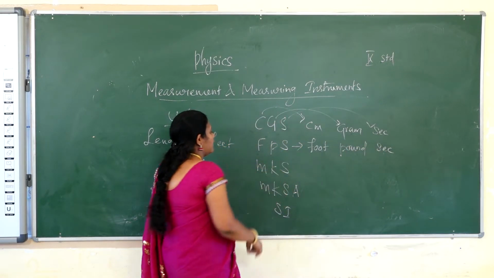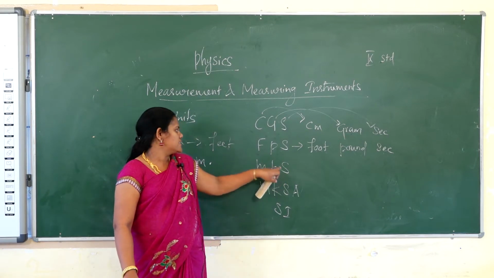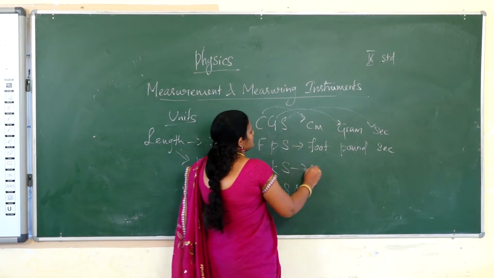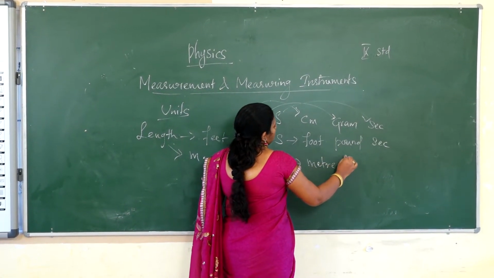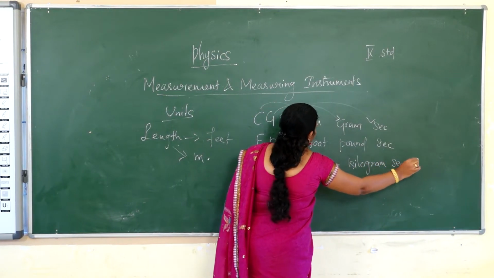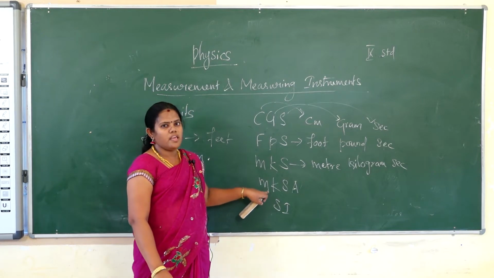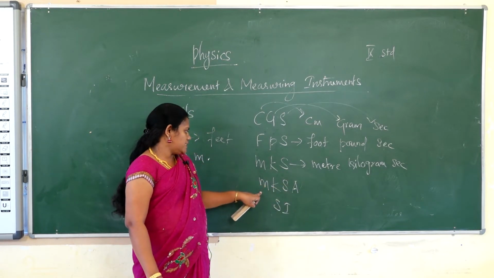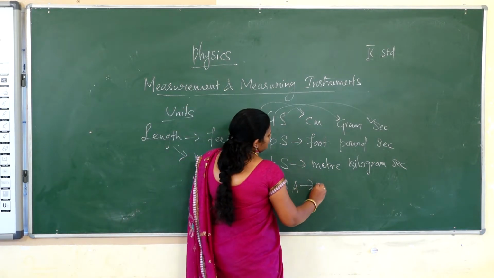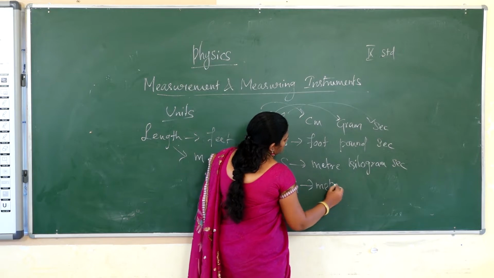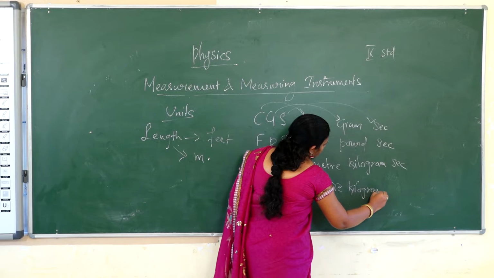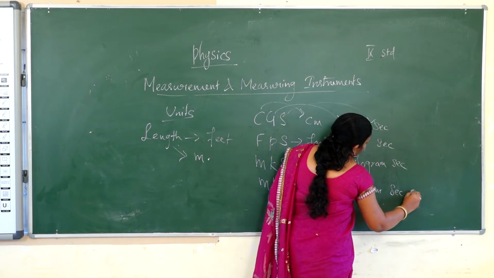MKS is meter, kilogram, and second. MKSA is meter, kilogram, second, and ampere.